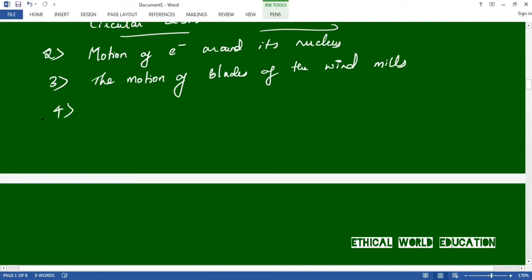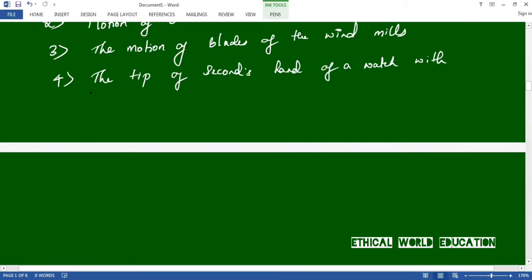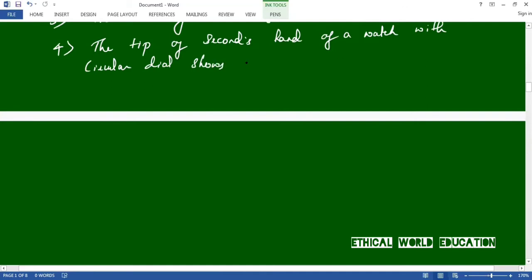And the fourth one is the tip of the second hand of a watch with a circular dial, which shows uniform circular motion. These are some of the examples of uniform circular motion.